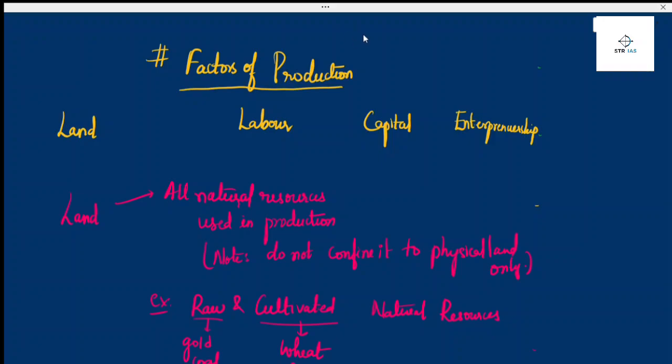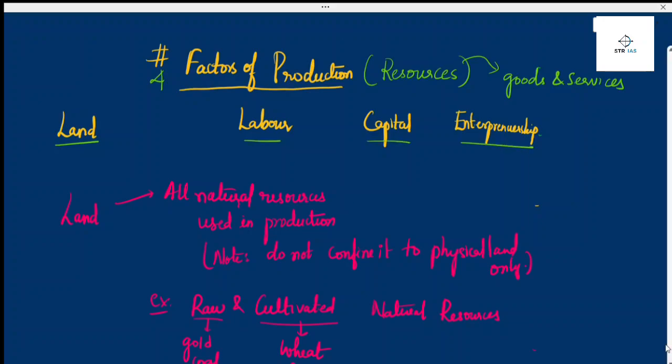So today in this economy lecture, we'll be dealing with factors of production. We know there are four factors of production. One more name for factors of production is resources. Resources are nothing but the things which are used to make goods and services. The first factor of production is land. The second is labor, the third is capital, and the fourth is entrepreneurship.